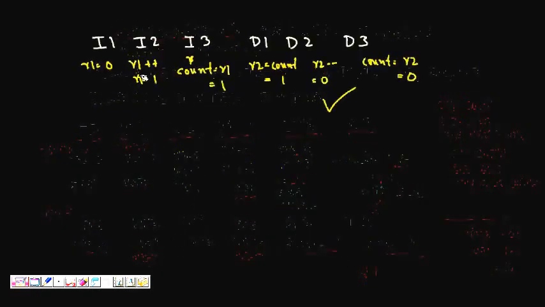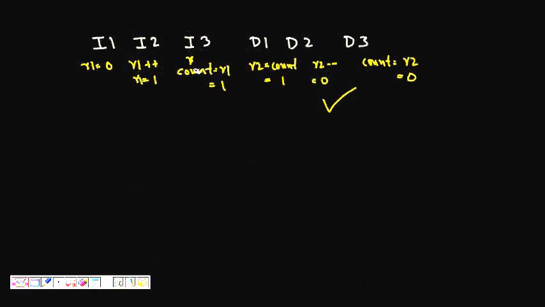The only way you can get the correct answer is if we see I1, I2, I3, you complete all of them together, so this becomes an atomic operation. Count was copied into R1, R1 becomes 0, R1 plus plus, R1 becomes 1.